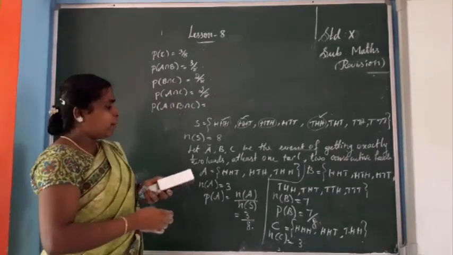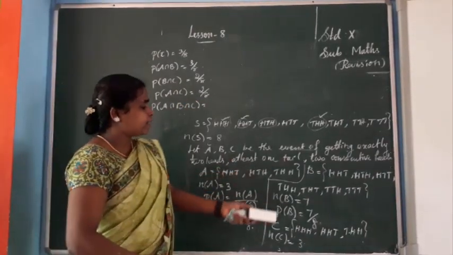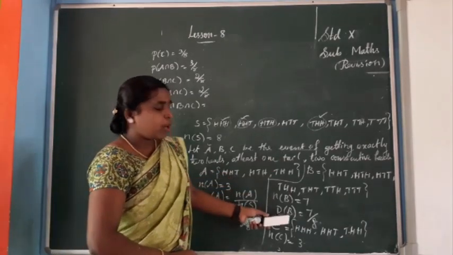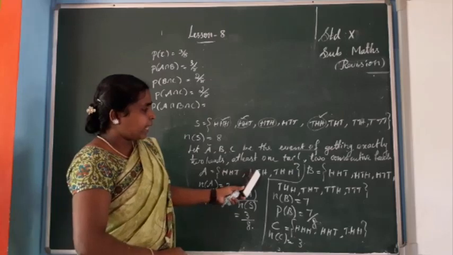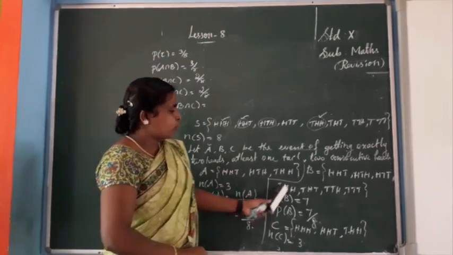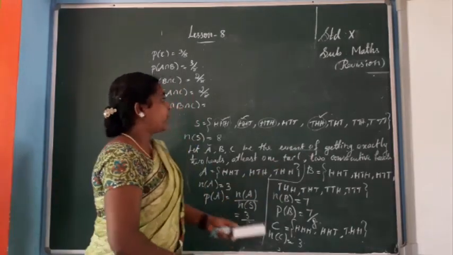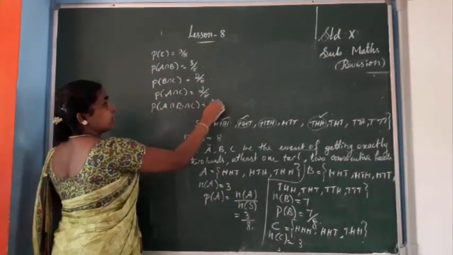Next you want to write P of A intersection B intersection C equal to. Want to find the common for 3 sets A, B and C. So one you can check HHT. Okay, so all the parts have. Then HTH, so not have. So in 2 parts have, third one not have. Then THH, so all the parts containing. So 2 by 8.